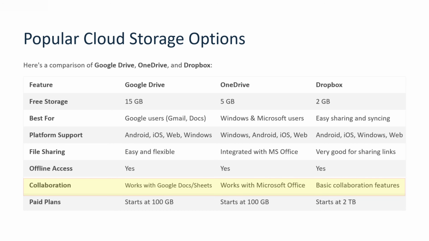Google Drive works with Google Docs and Sheets. OneDrive works with Microsoft Office. Dropbox has basic collaboration features. Paid plans of Google Drive and OneDrive start at 100 GB. Paid plans of Dropbox start at 2 terabytes.